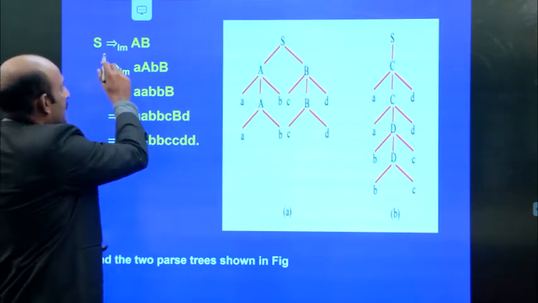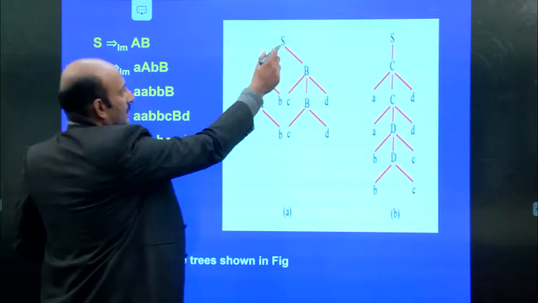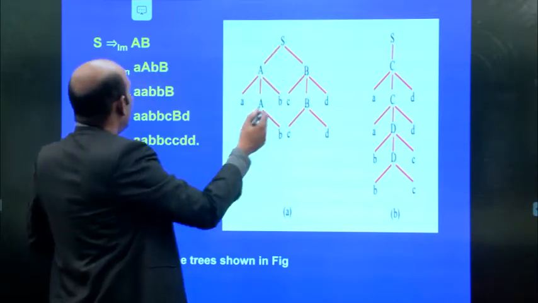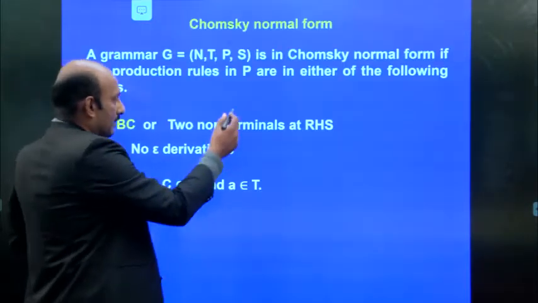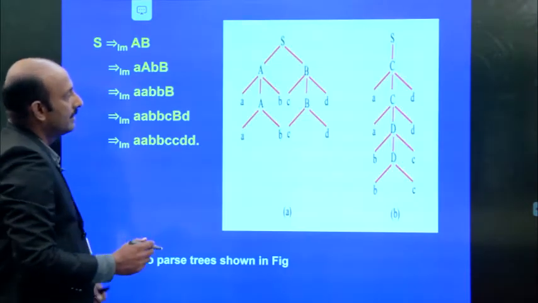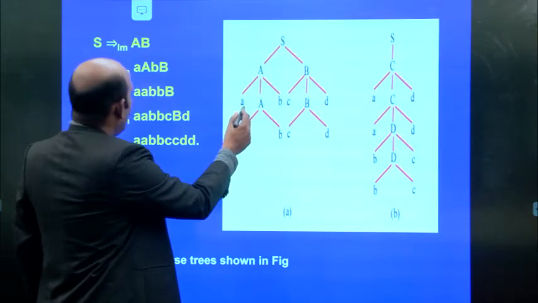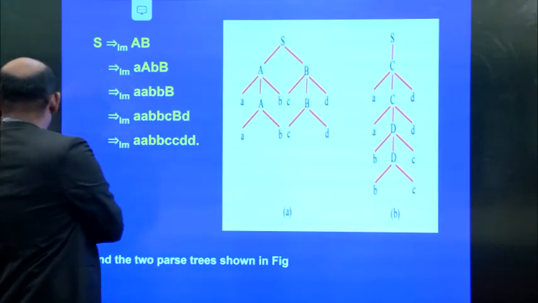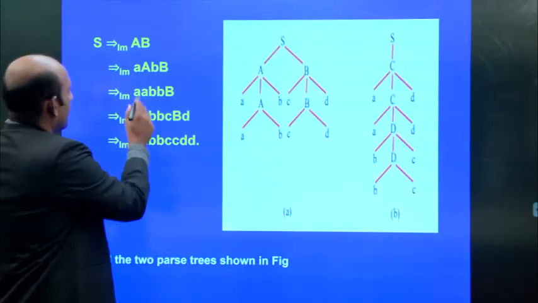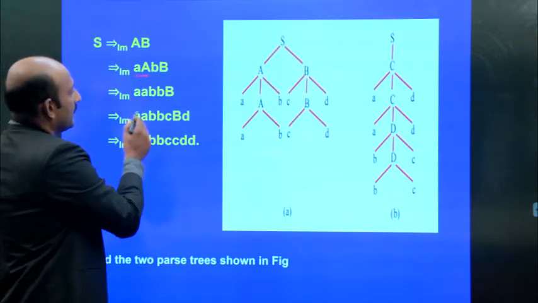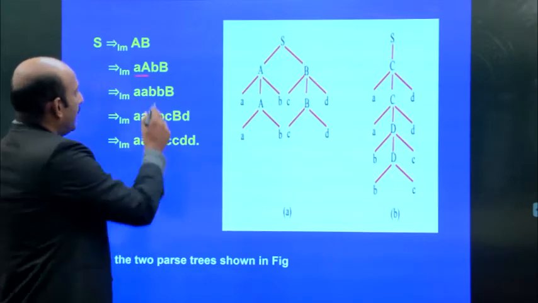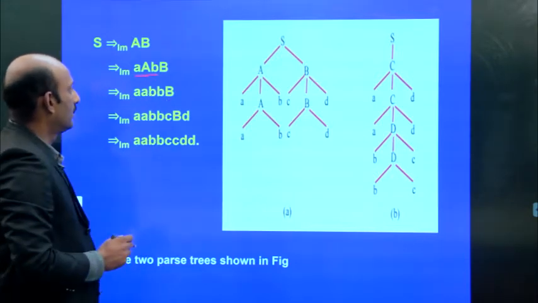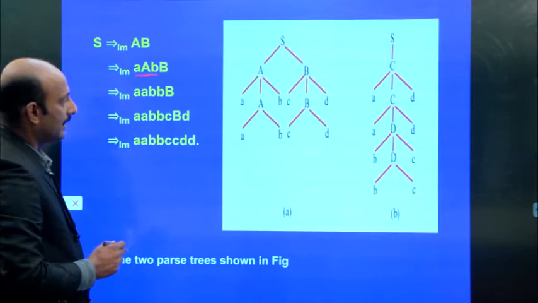So in the leftmost derivation S implies AB, where this A is again expanded by small a, capital A and B. The A is expanded like that.